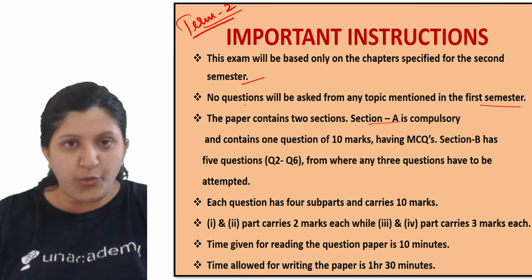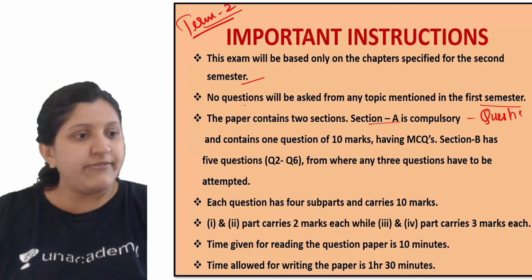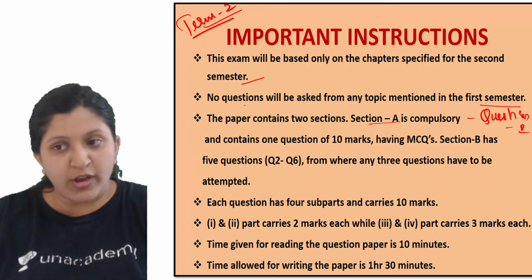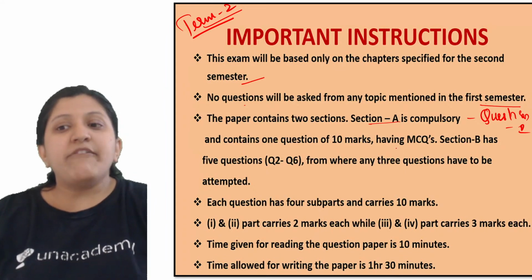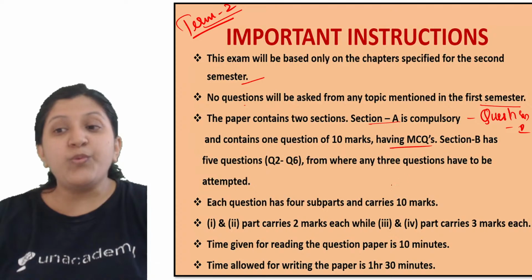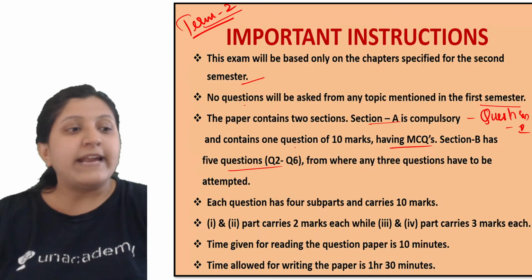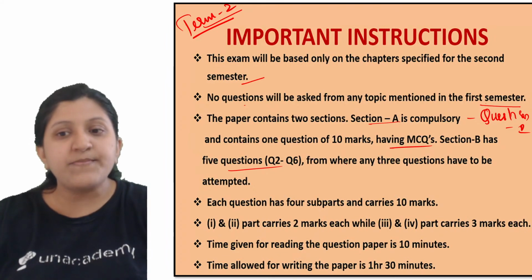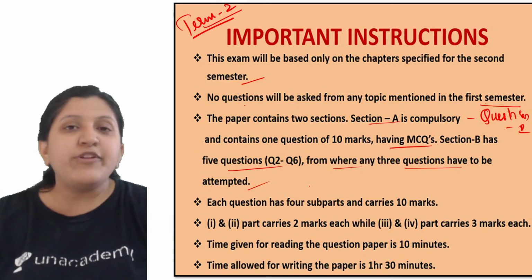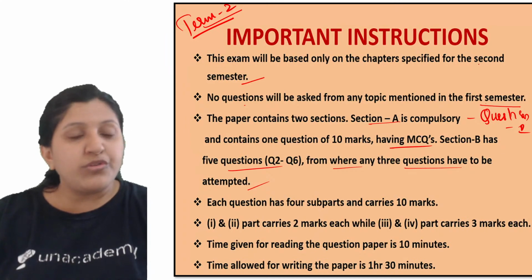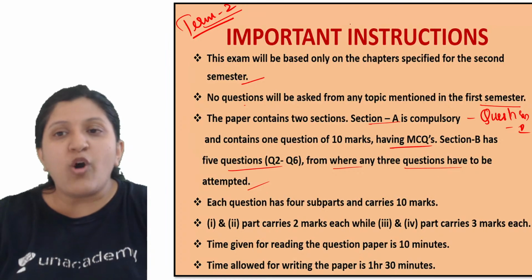Only one question will be there, that is question number 1, which you need to attend compulsorily, and it is of 10 marks. This is an MCQ type of question. The rest of it, that is section B, has 5 questions, that is question number 2 to question number 6, from where any 3 questions have to be attempted. So out of 5 you will be writing 3, that is 30 marks, and from section A it is 1 question. So total of 40 marks.